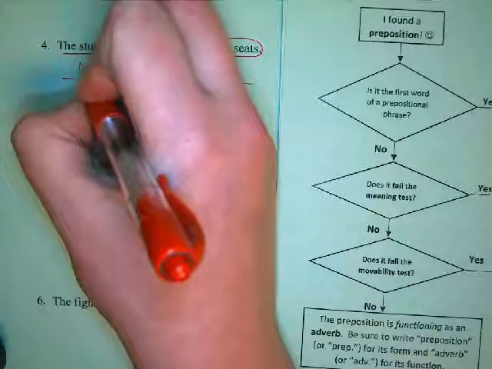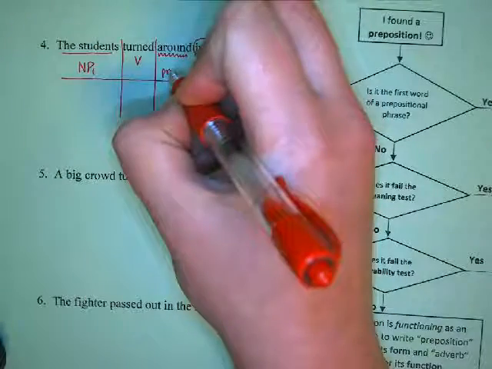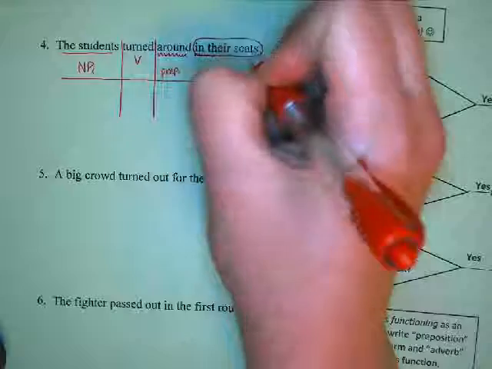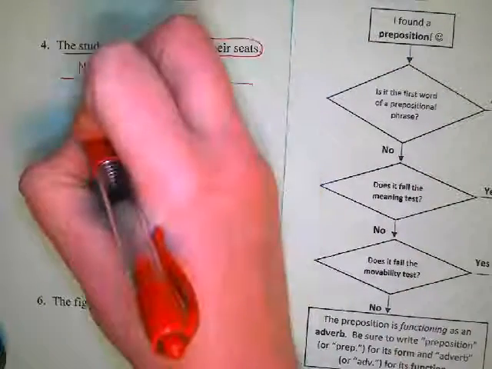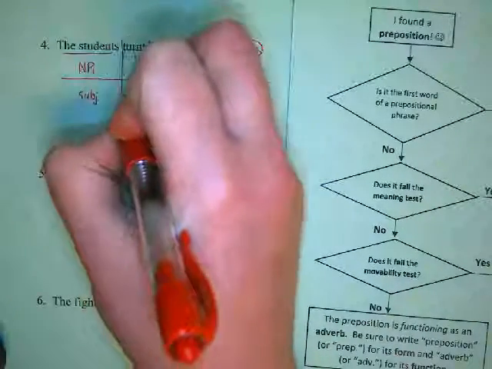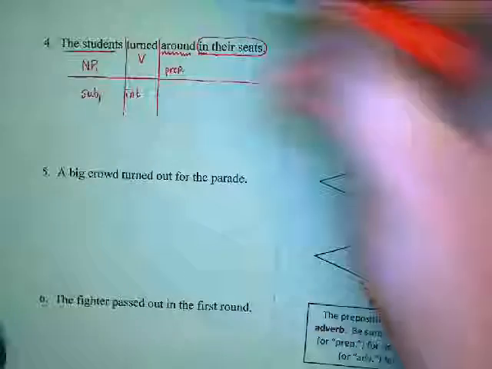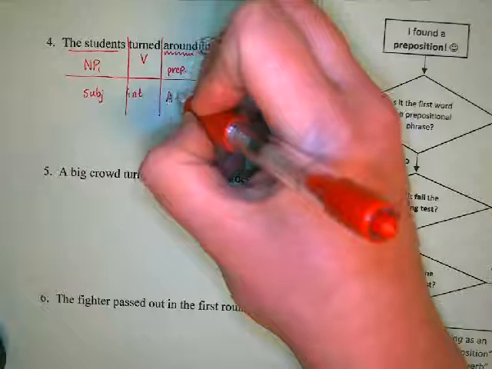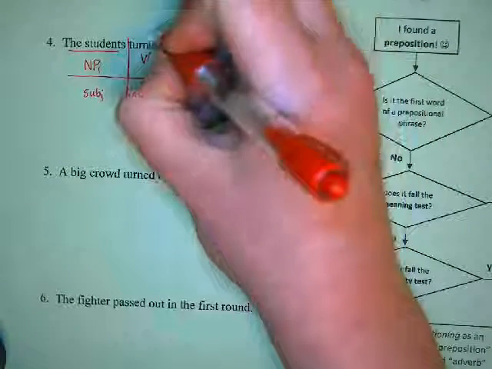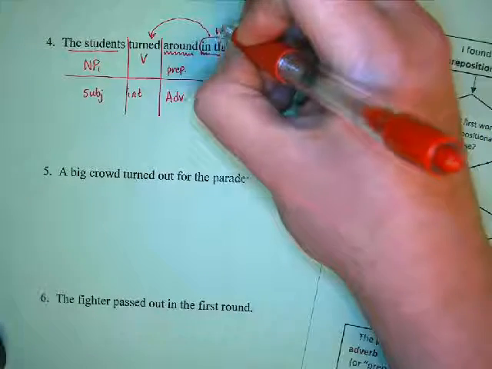So we have noun phrase, prep, and that prepositional phrase we've already circled. Then we have subject, an intransitive verb, and then these two have to be either an adverb or an adjective. And so both of these are adverbs. And their seat is where.